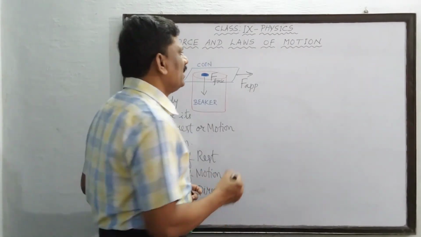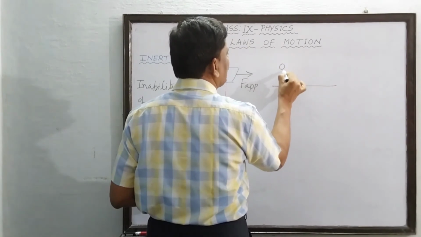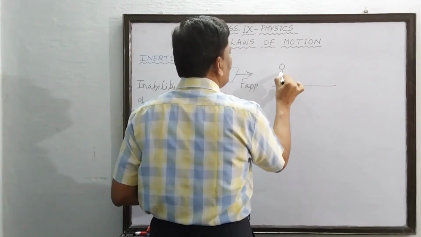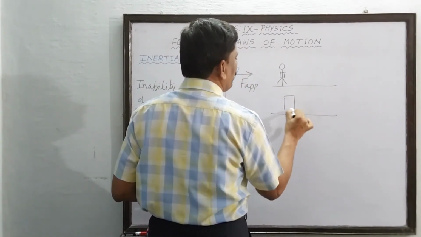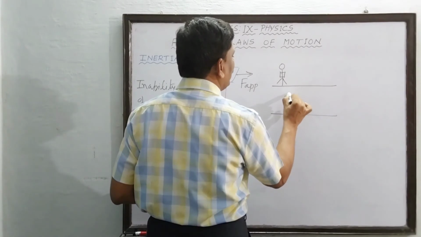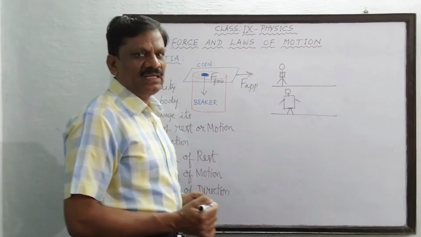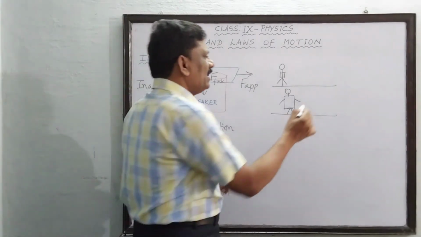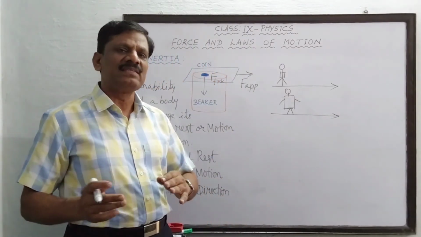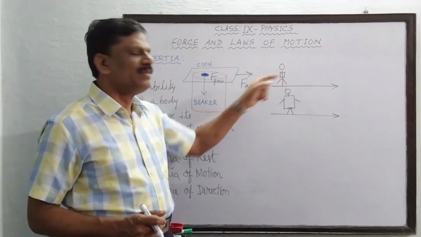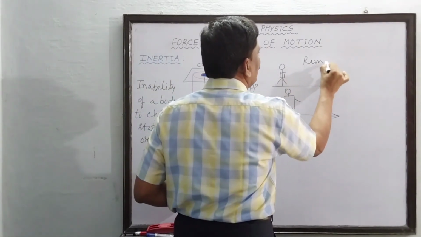So, my dear students, suppose there are two persons like this, one person is lean, the other is a very stout person. This is a lean person, this is a fat, stout person. And if there is a running race, athletics conducted, who has the greater chance of winning? The lean person, because he can run very fast in the forward direction.